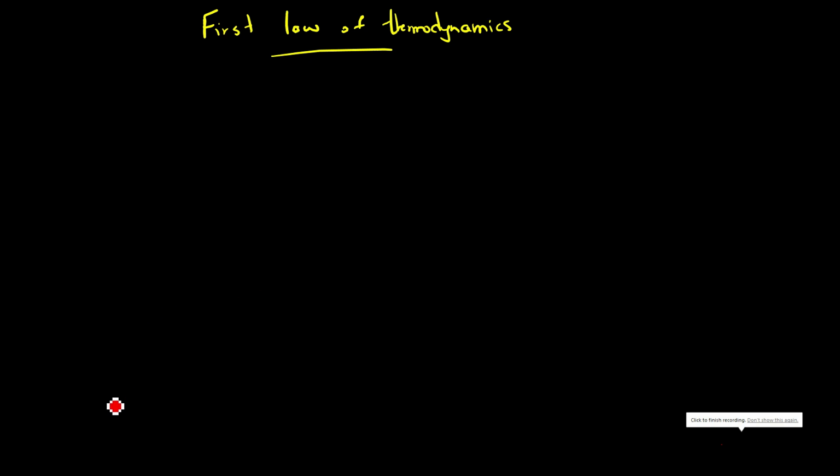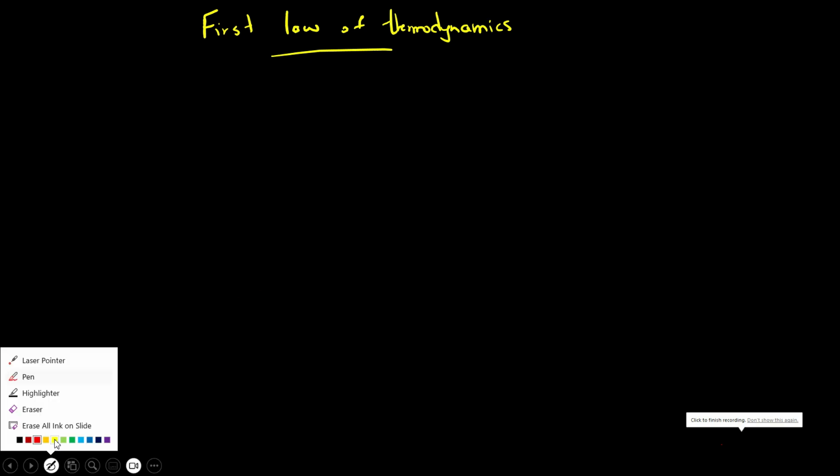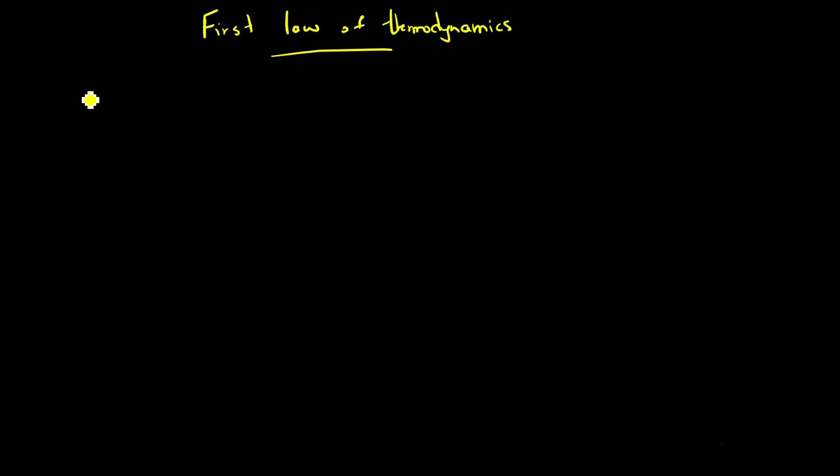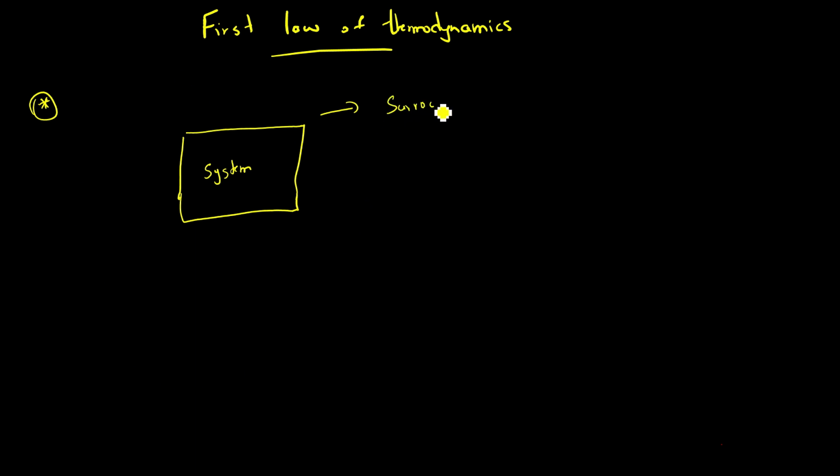Okay, so in this video let's talk about the first law of thermodynamics. This is a very interesting topic. First of all, you need to understand two terms. One we call the system. The system is the place which we are interested in, right? It can be a machine, it can be a biological environment, likewise, which we are focused on, which we are interested in, and all the other things surrounding it we call the surroundings.